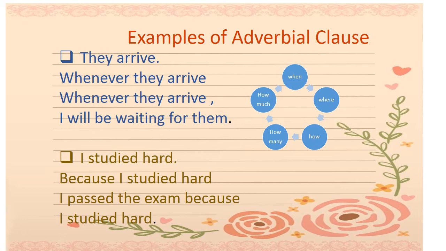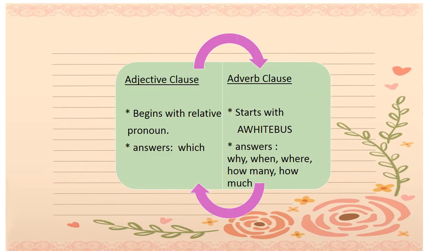So it is an adverbial clause. Now let's see another example. I studied hard is a simple sentence, and we want to convert this sentence into a subordinate clause. So we need a subordinate conjunction. Here we added because: I passed the exam because I studied hard. The first, I passed the exam, is an independent clause, and because I studied hard is a dependent clause because it is beginning with a subordinate conjunction.